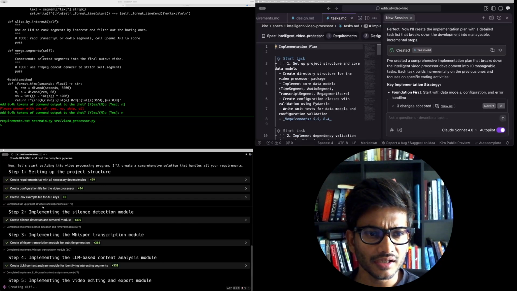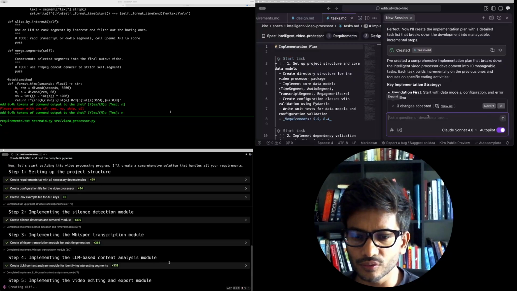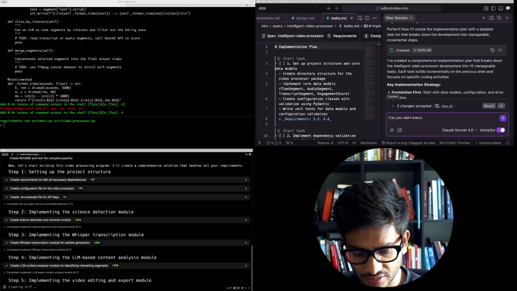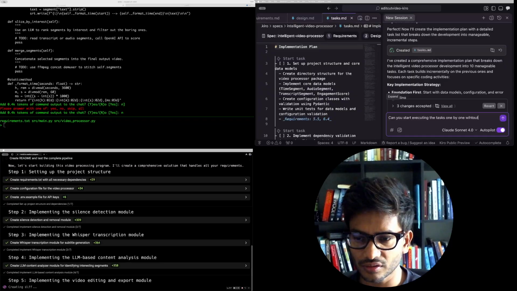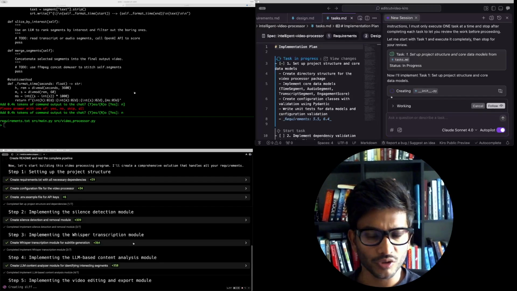Let's start. You can click here and say start task, but what I'll do is, can you start executing the tasks one by one without waiting for user input. Let's see how well that works, and see what's happening with Warp.